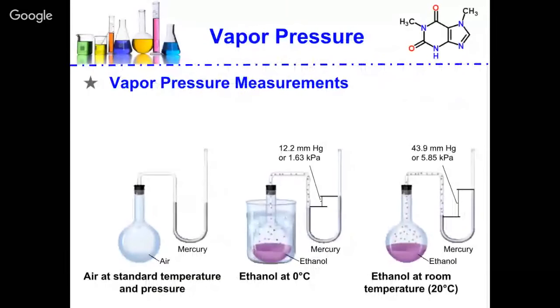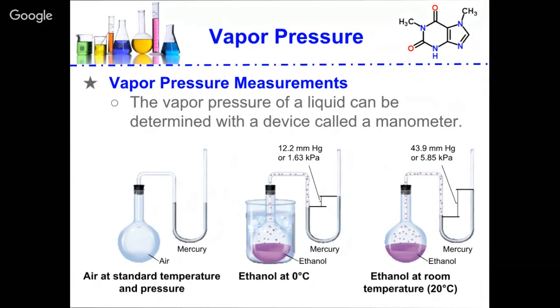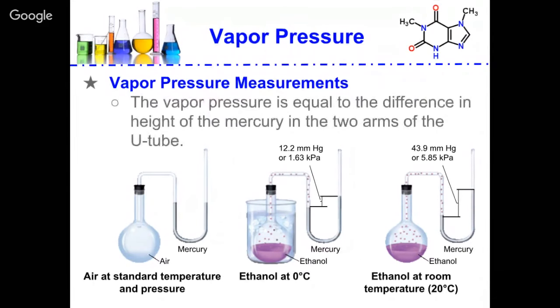So how do we measure vapor pressure? Well, vapor pressure of a liquid can be determined by a device called a manometer. So this is what it looks like. Basically you have a flask, and then in that U-tube, you're going to have some mercury. Now, this is an old school technique. So the vapor pressure is going to be equal to the difference between the two heights of the mercury. So if we have more vapor pressure, then that difference is going to be larger.